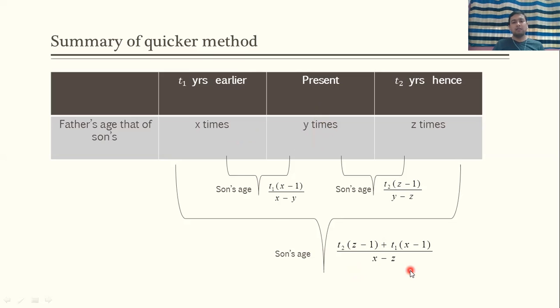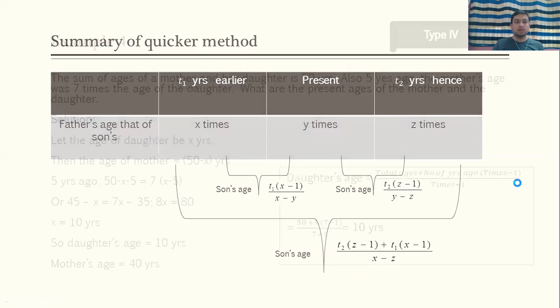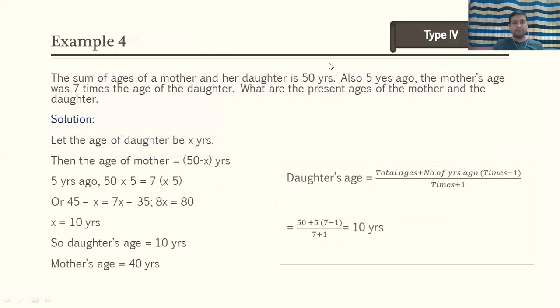Okay, so what I have done is I have only summarized all the formulas which we have seen in shortcut methods or quicker methods. Even if you remember this chart, it will be very good for you from the exam point of view. Now let us move forward and see a type 4 problem.